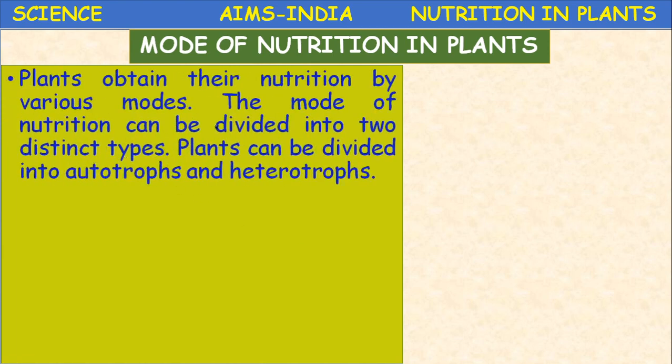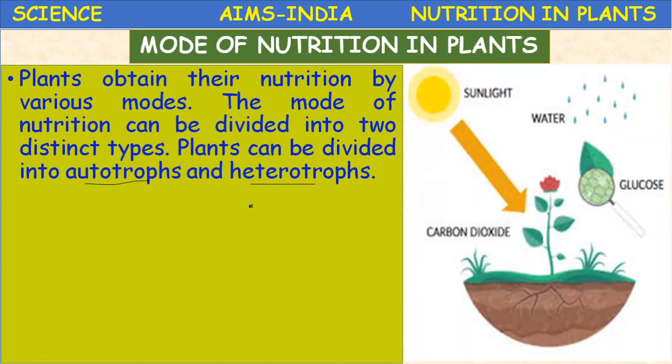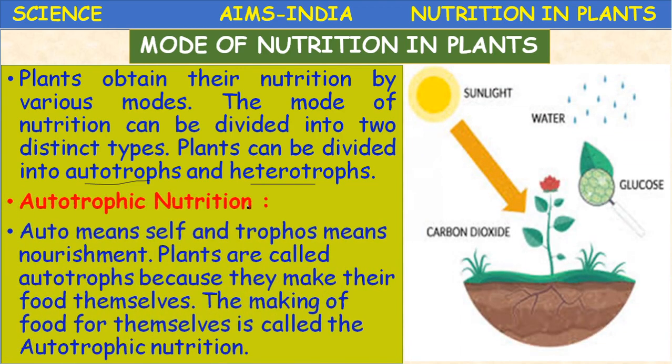So plants obtain the nutrients by various modes. The mode of nutrition can be divided into two distinct types. Plants can be divided into autotrophs and heterotrophs. So, autotrophic nutrition. The term autotrophic nutrition is not new. You have come across the terms autotroph and photosynthesis from your lower classes onwards. So let us recall.